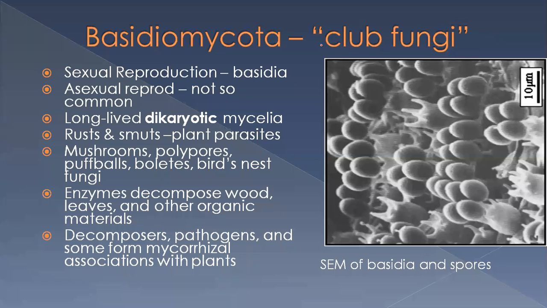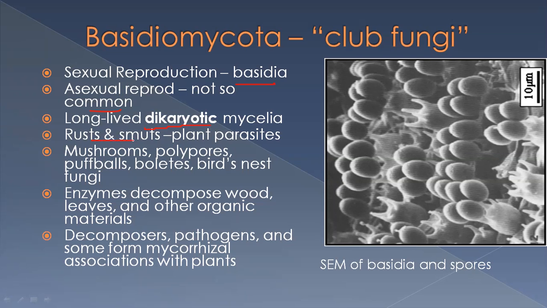So Basidiomycota, its sexual reproduction is done by basidia, and asexual reproduction is not so common, but most of the time there is alternation of generation between sexual and asexual reproduction. So in the start, long-lived dikaryotic mycelia are present.